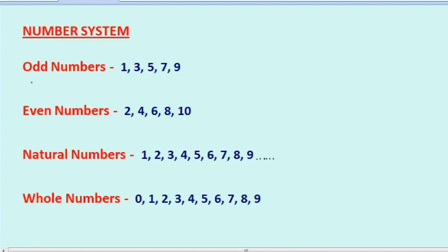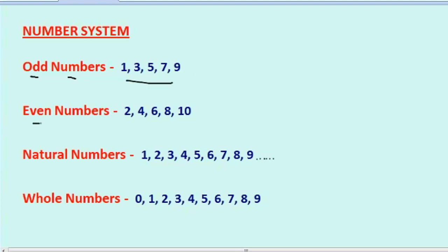First, in number systems, we will study about odd numbers. Odd numbers means what? Numbers like 1, 3, 5, 7, 9. Basically, these are numbers which cannot be perfectly divided by 2. Numbers ending with unit digit 1, 3, 5, 7, 9 are known as odd numbers.